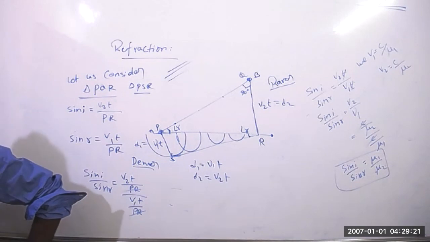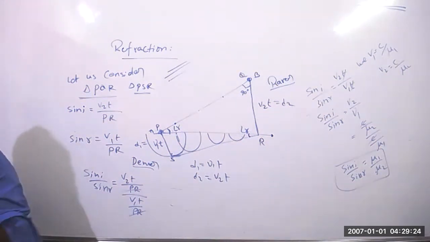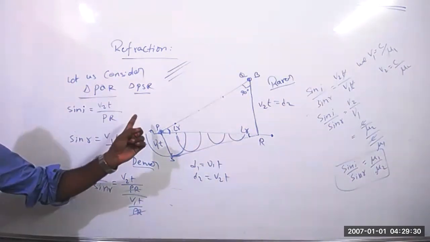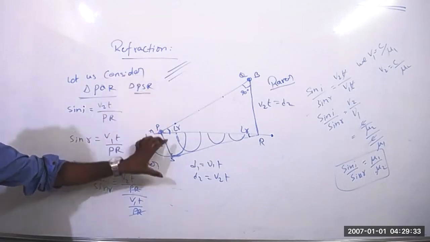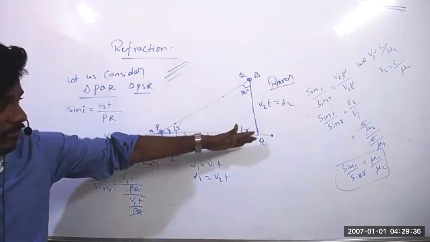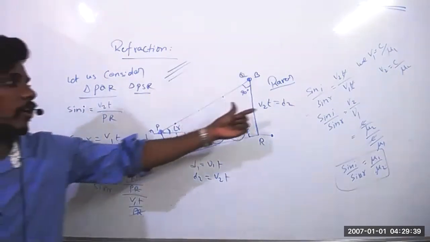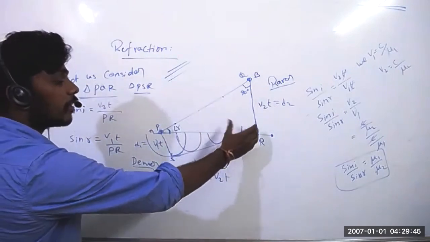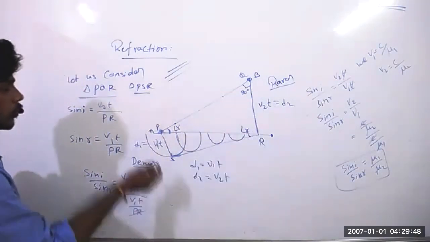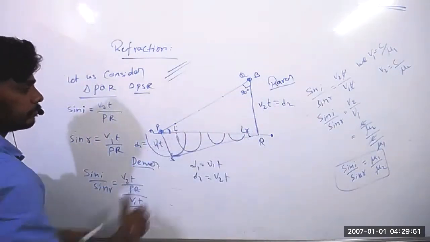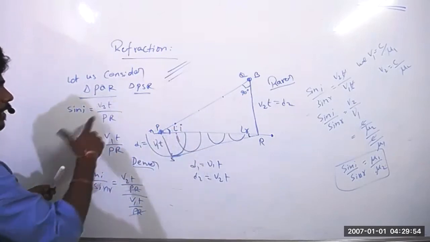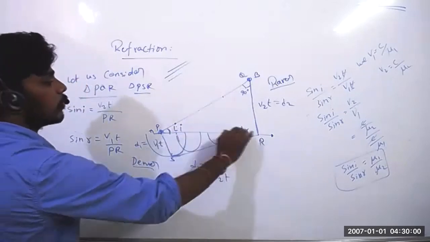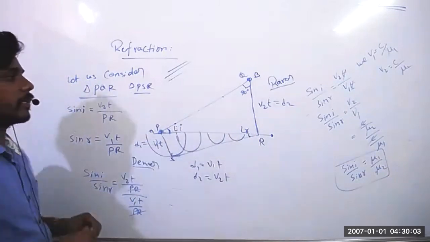Did you understand? Yes, sir. Kushi, did you understand this diagram? Yes, sir. It comes inside the field like that. How much distance it will travel in each medium, and after that, there is the angle of incidence and the angle of refraction. Sine i is equal to opposite side by hypotenuse, and sine r is equal to opposite side by hypotenuse. This is the hypotenuse we have to take for the two triangles. Then you can get the answer.